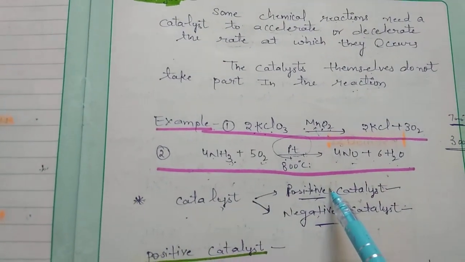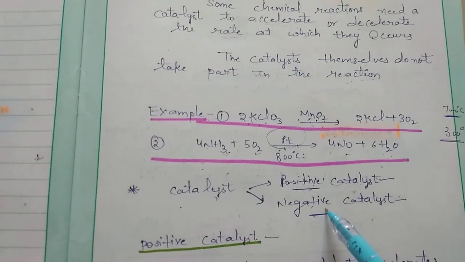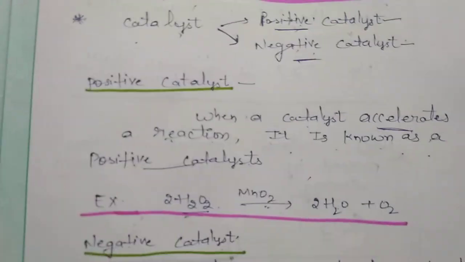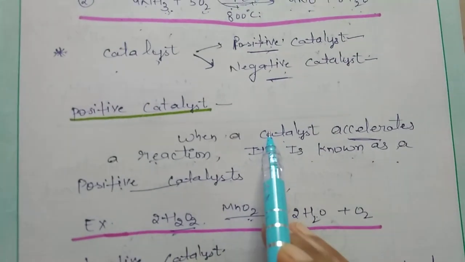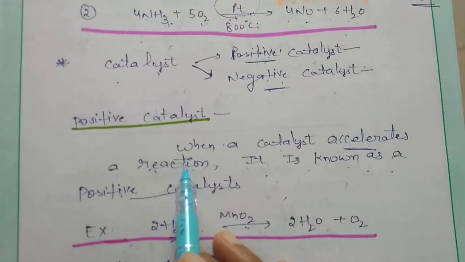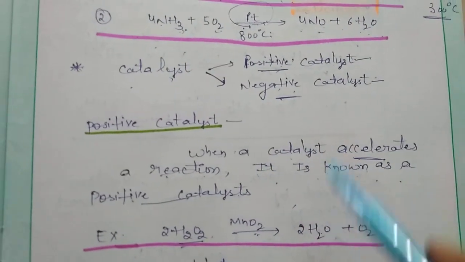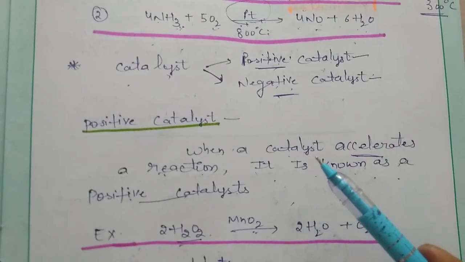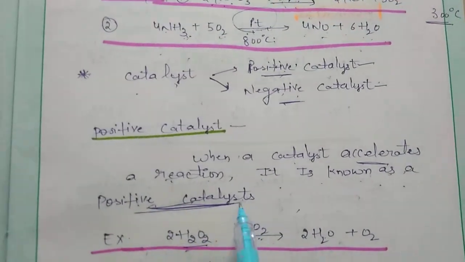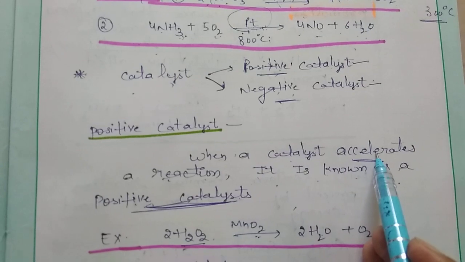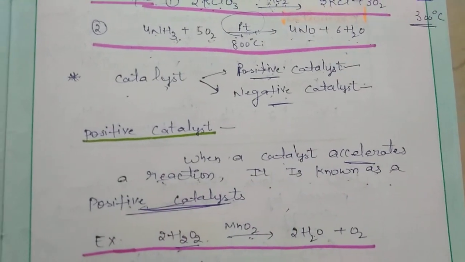First is positive catalyst, second is negative catalyst. What is the difference between the two? Positive catalyst: when a catalyst accelerates a reaction, meaning when a catalyst enhances the speed of a chemical reaction, it is known as a positive catalyst. It is known as a positive catalyst when it accelerates a chemical reaction.